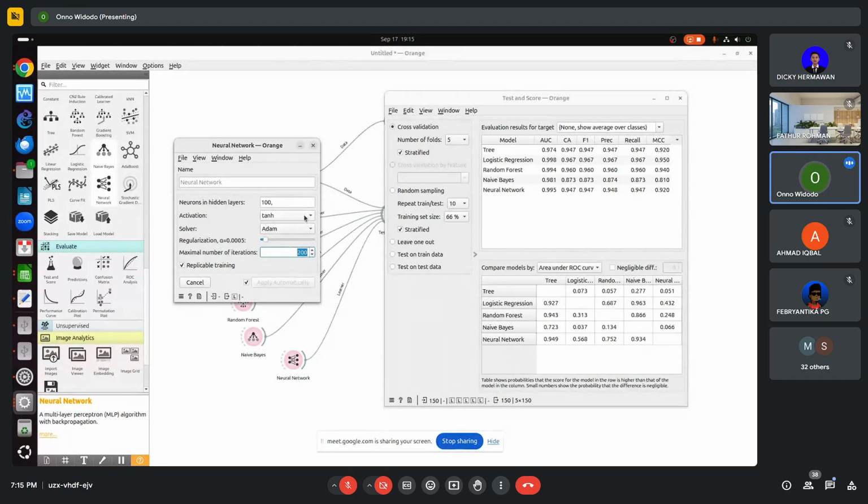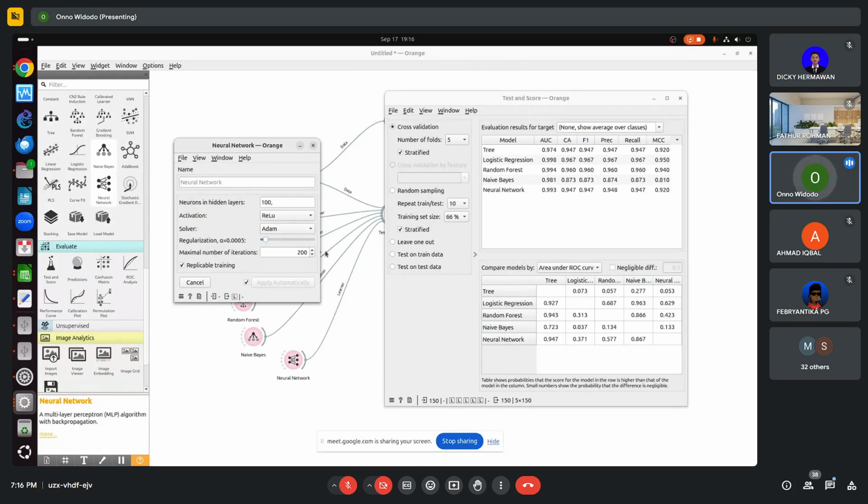If I use logistic, so hyperbolic tangent is much better, 97 and 94. Logistic is good, but not as good. ReLU is the same. So we can use either hyperbolic tangent or ReLU as the activation function.